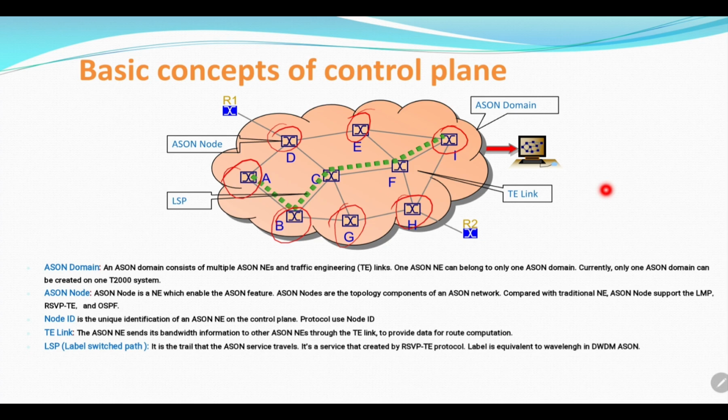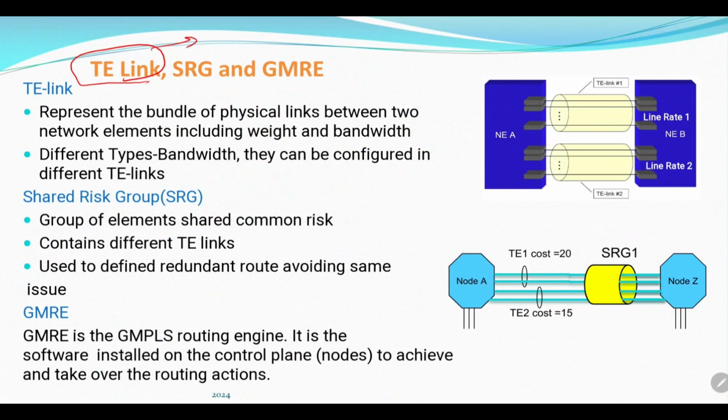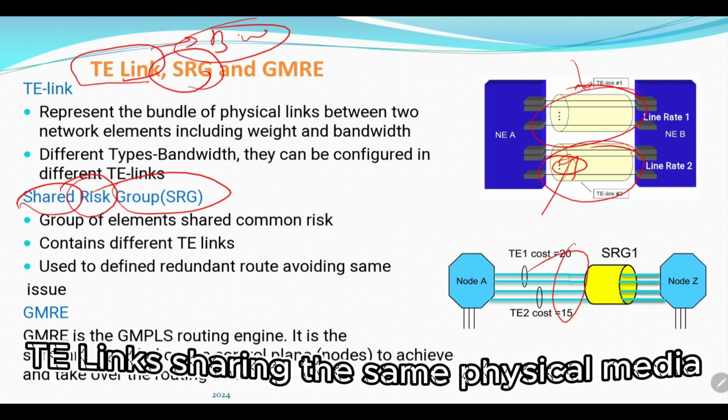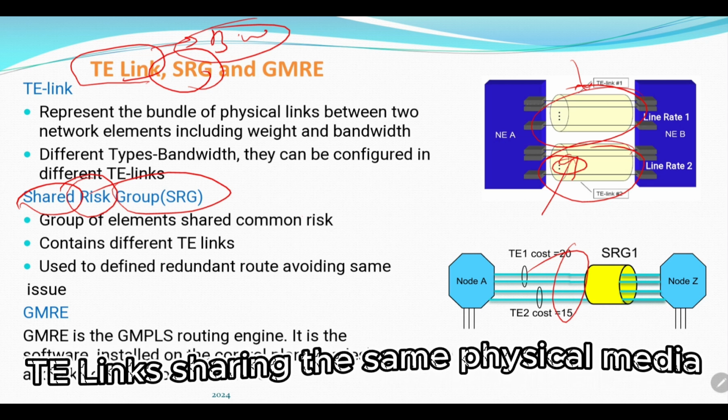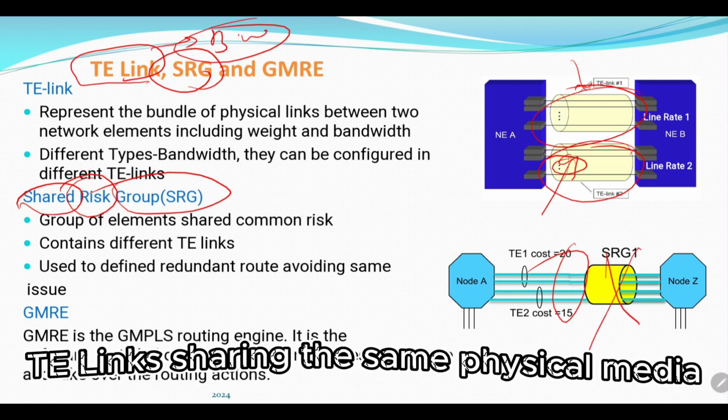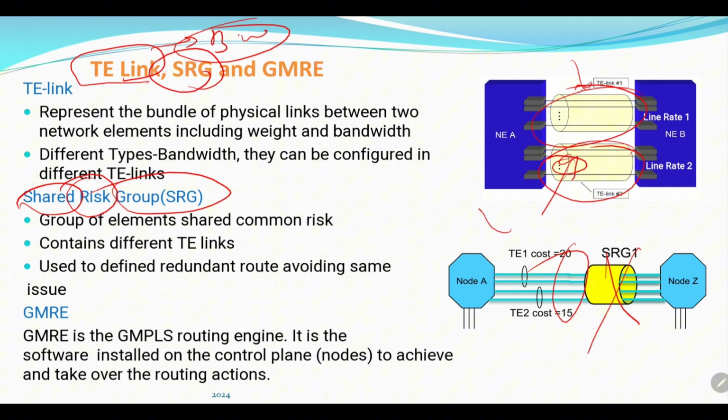The TE link, of course, represents the bandwidth, and maybe we have different TE links between different nodes inside the same network depending on the number of physical connections between these two nodes. SRG, or shared risk group: if the TE links share the same media or are affected by the same impact, they are named a shared risk group and identified inside the ASON network.